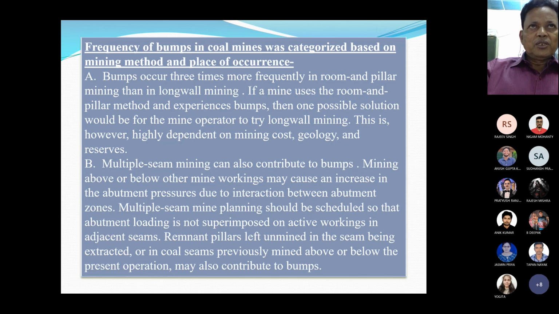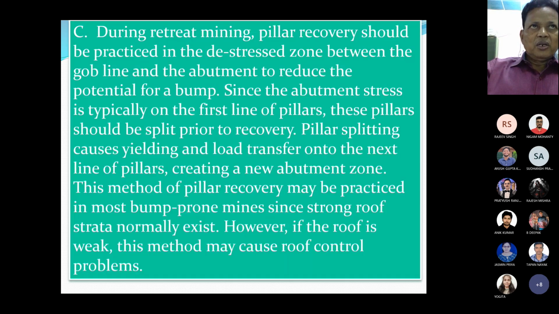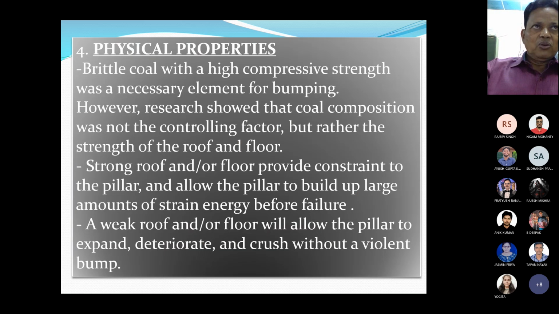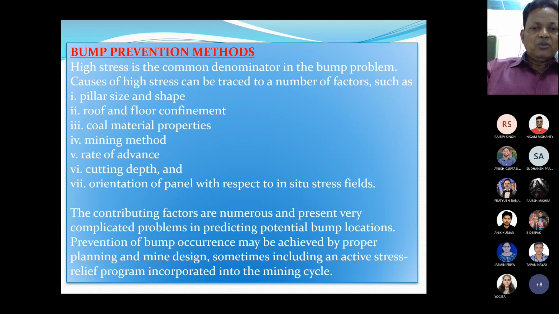frequency of bumps in coal mines, how frequently the coal mine bumps occur, and the different factors, physical properties of the coal, bump prevention, how to prevent the bumps. High stress is the common denominator in the coal mine bump problem.